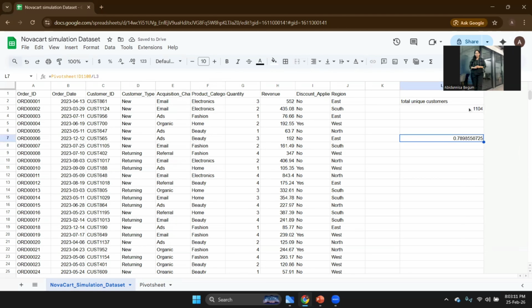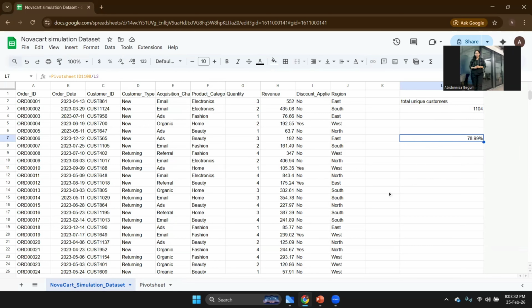So what did I do? I'm dividing that 872 by the unique customers. So what is the proportion? And let me just calculate the percentage. This percentage that you see here, this is our repeat purchase rate. Okay, so that's how I would do it.